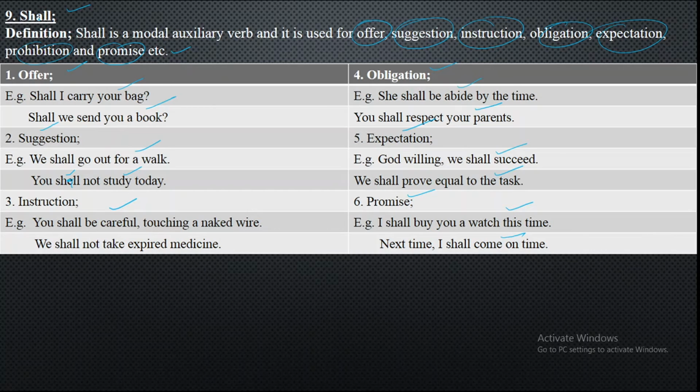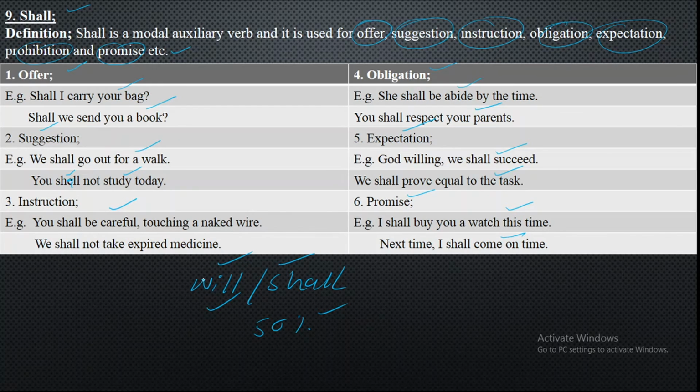Now let me clarify the difference between modal auxiliary verb will and shall. As I told you, will and shall are both used for future possibilities, and they have a percentage of 50%. Modal auxiliary verb will is used for future 50%, shall is also.